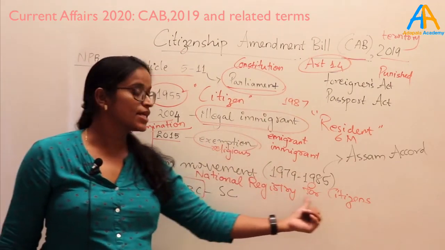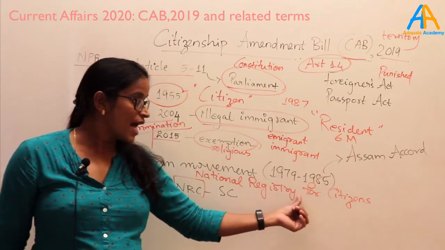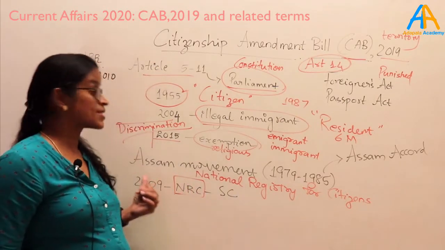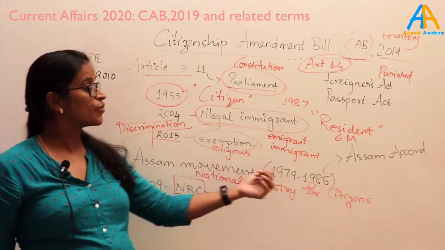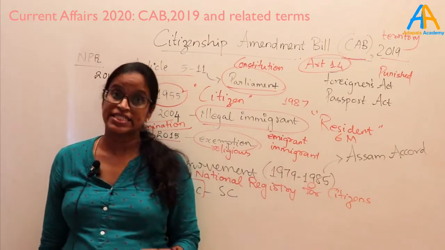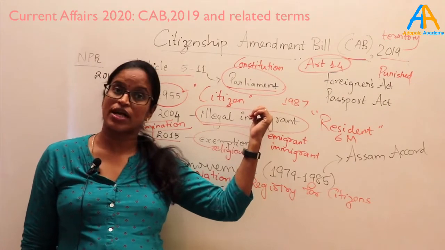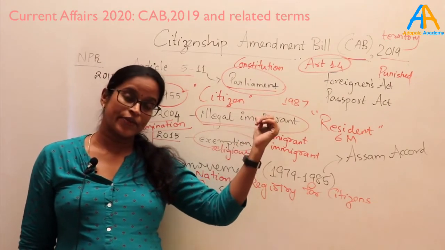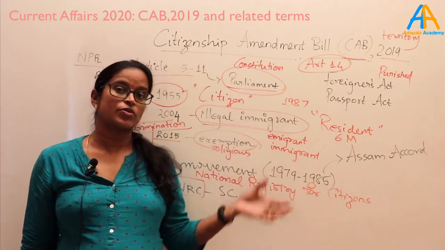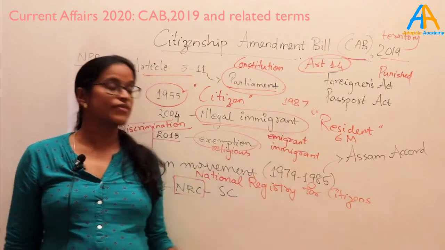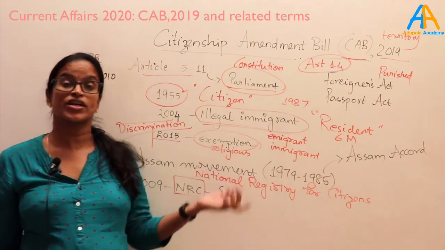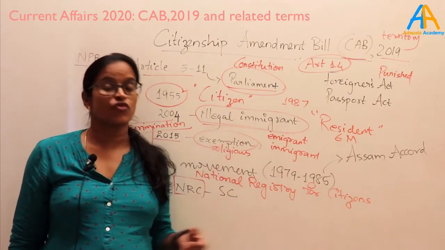So how did this come about? It has its relation with the Assam movement. The Assam movement happened during 1979 to 1985 against illegal immigrants who had flowed into Assam from nearby countries. Post-1971, there was the India-Pakistan war and then the liberation of Bangladesh.